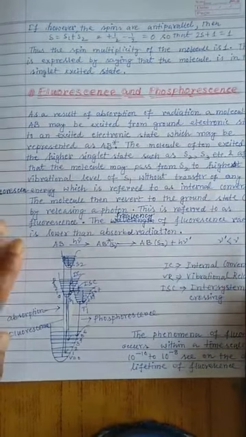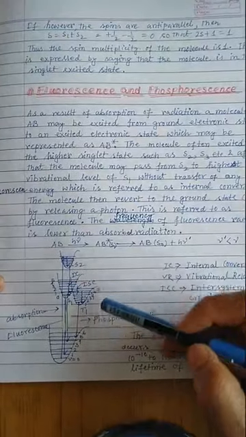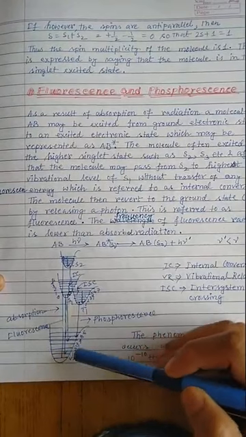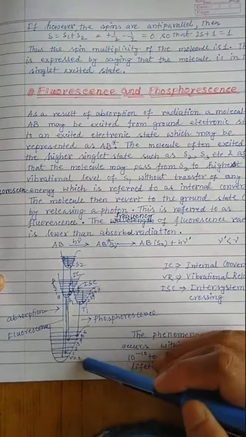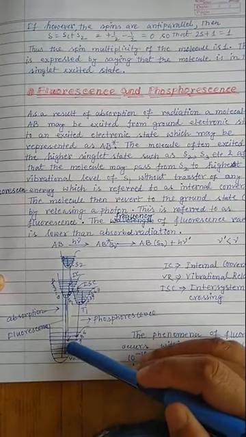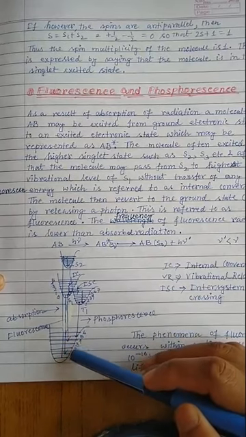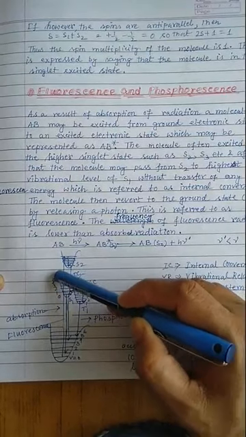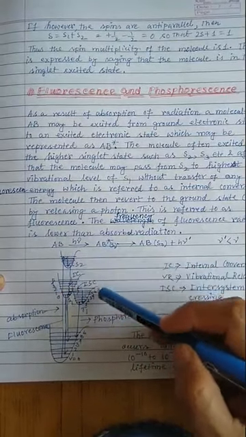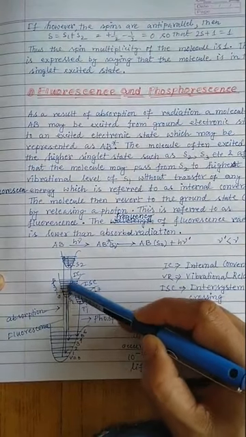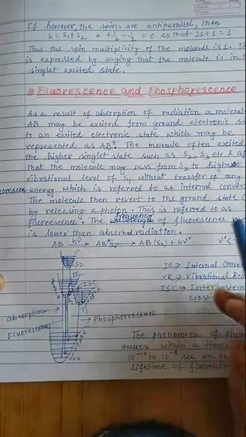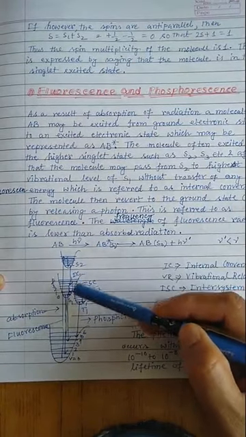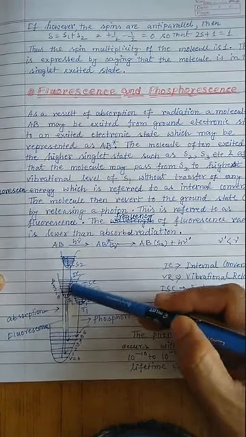It is very easy to understand this with the help of this diagram. Suppose this is the potential energy curve of the electronic ground state, that means S0, and these individual lines are the vibrational levels, V equal to 0, 1, 2, 3, 4, 5, 6, 7. And the first excited potential energy curve is S1, and just touching this S1 is the T1. That means the first singlet excited state and the first triplet excited state are present in this way.